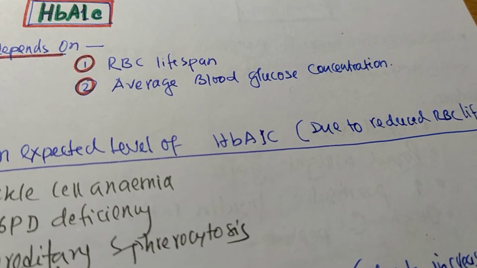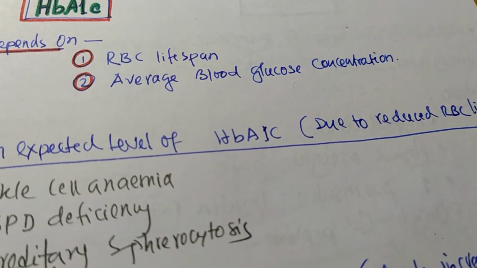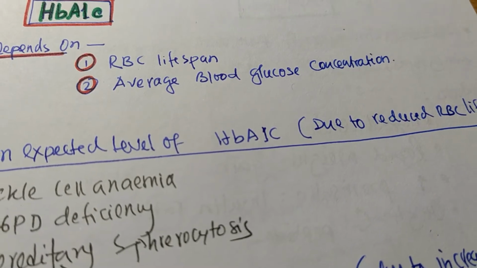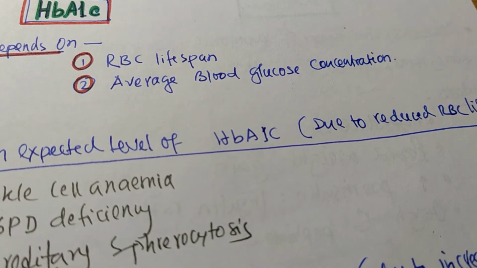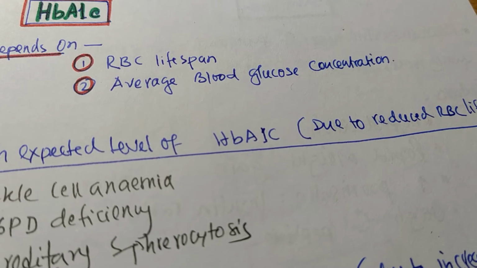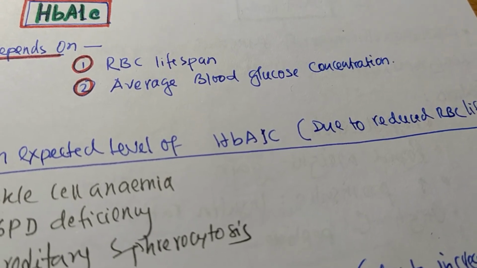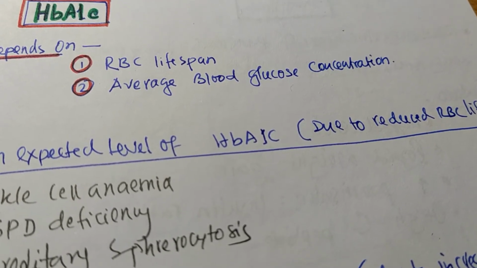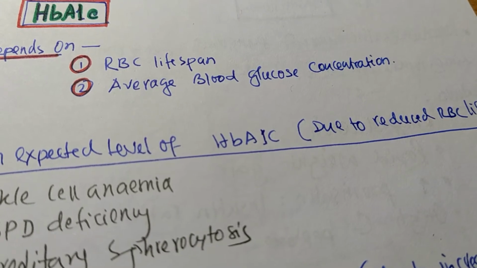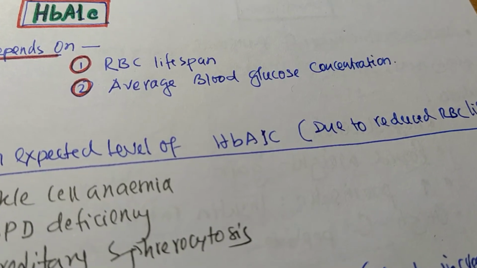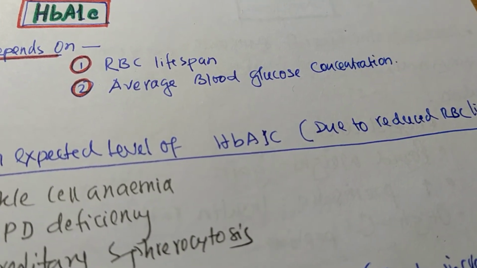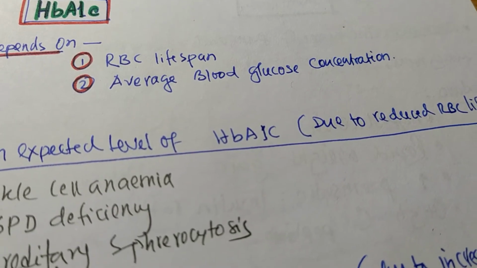If RBC lifespan is reduced, hemoglobin A1C level will be lower than expected. And if the RBC lifespan is increased due to any cause, the hemoglobin A1C will be found higher than expected.